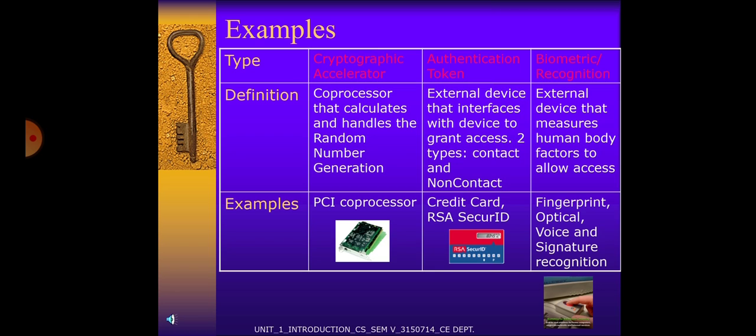A few examples of cryptographic accelerators: the first is the PCI coprocessor. Examples of authentication tokens are a credit card and RSA SecurID. And biometrics, for example, fingerprint, optical, voice, and signature recognition.